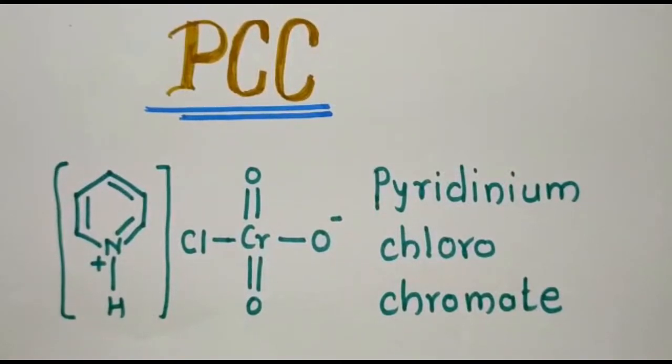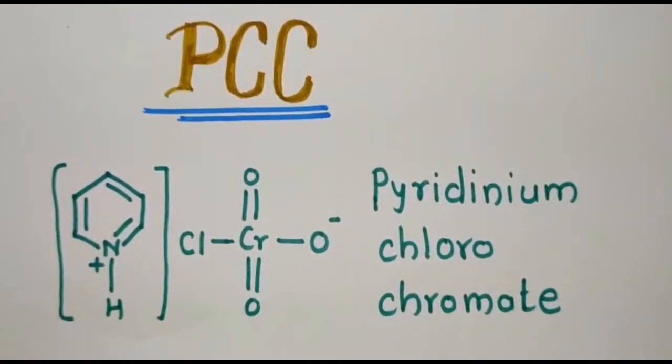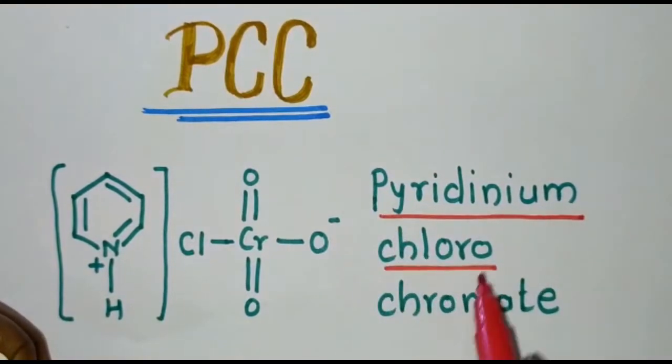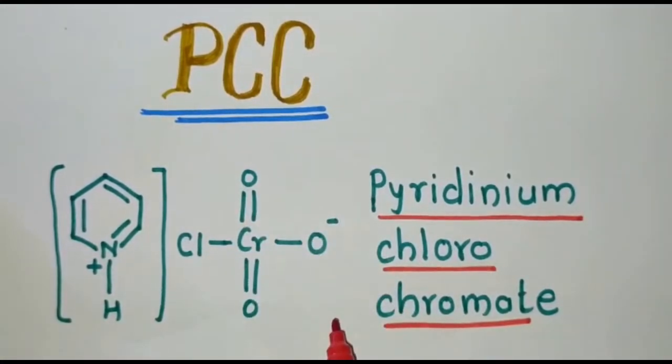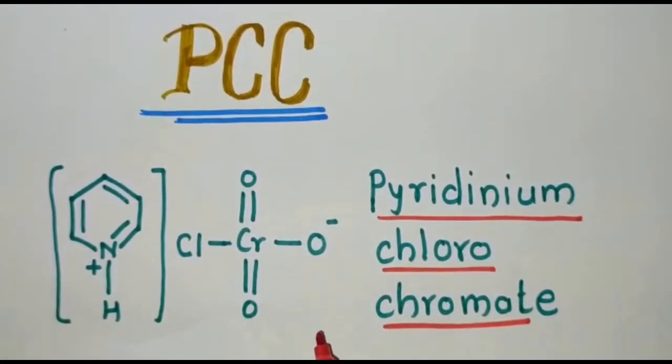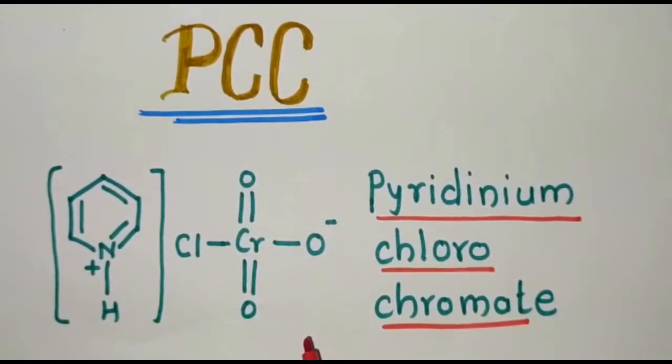Hello everyone, today we will discuss the most important reagent, that is PCC, pyridinium chlorochromate. Remember that it is pyridinium chlorochromate. This is the pyridinium, this is the chloro, and this is the chromate group present. It is one of the most important reagents for the CSIR NET exam as well as for the semester exam.